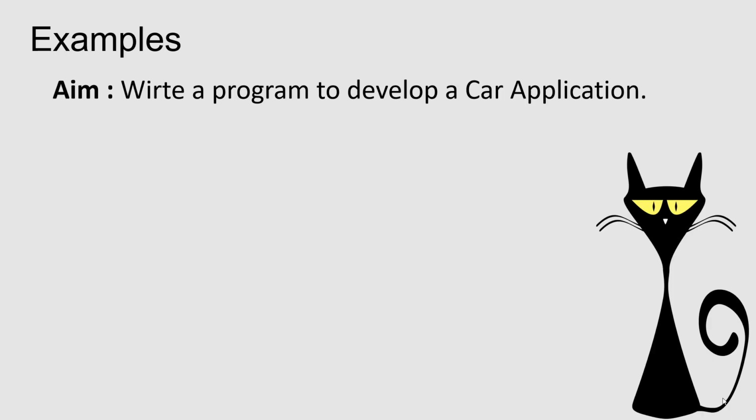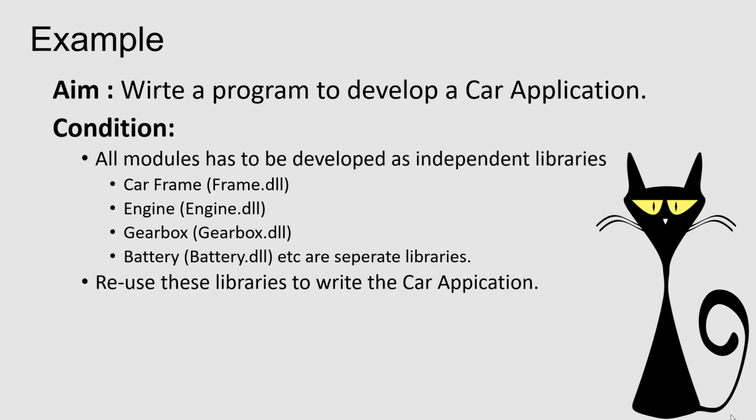Let's consider an example. In this example, we will write a program to develop a car application. The requirement is to develop the different modules of a car as independent libraries, such as frame.dll for the car frame, engine.dll for the engine, gearbox.dll for the gearbox, etc. The car application shall use these independent modules for completing the car application.